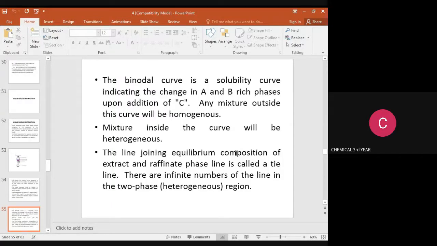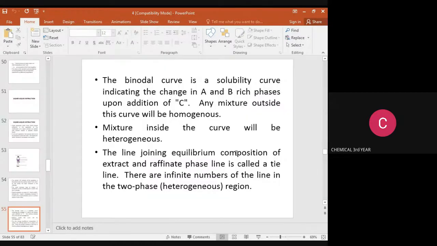Any mixture outside this curve will be homogeneous. A mixture inside the curve will be heterogeneous. So in this curve, outside the curve means homogeneous, and inside the curve means a heterogeneous mixture. The line joining the equilibrium compositions of the extract and raffinate phases is called a tie line.